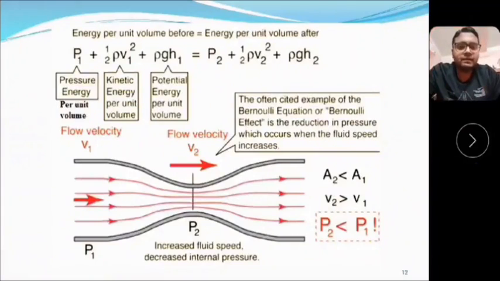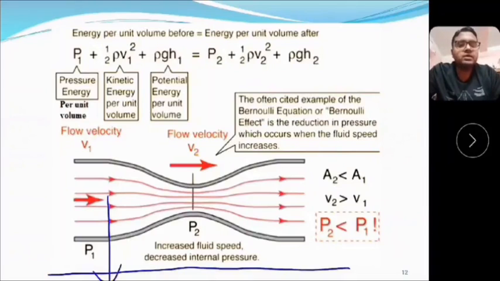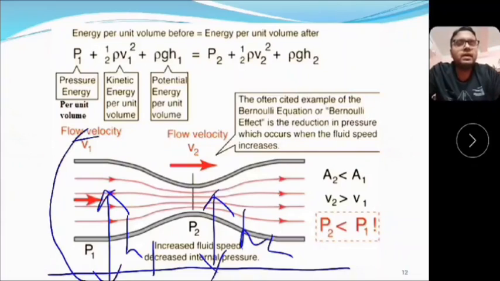Here we see that there is a tube, and with respect to the ground the fluid height is different at different points. Here the height is h1, and here the height is h2. On this side the pressure energy per unit volume is P1, the velocity of the fluid is V1, and the height is h1.